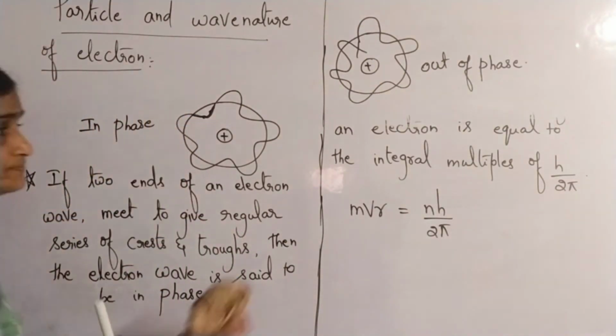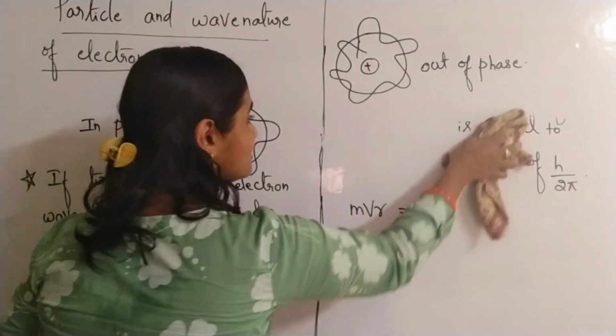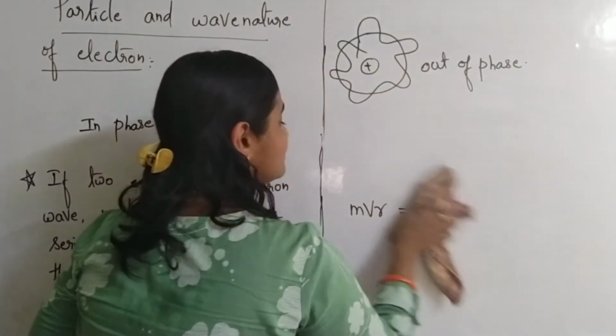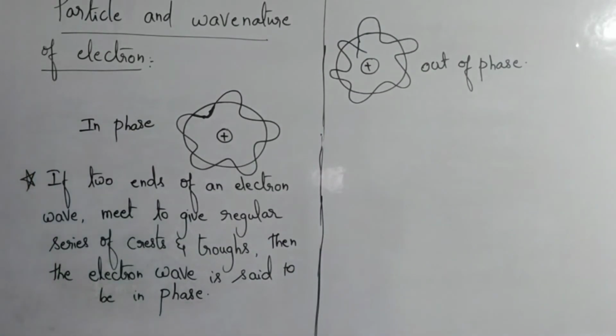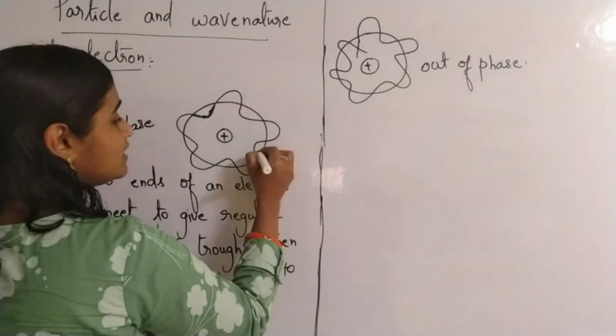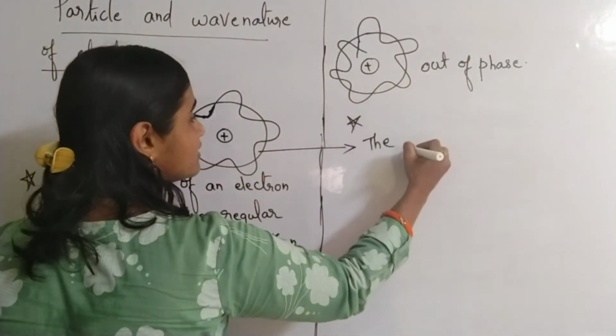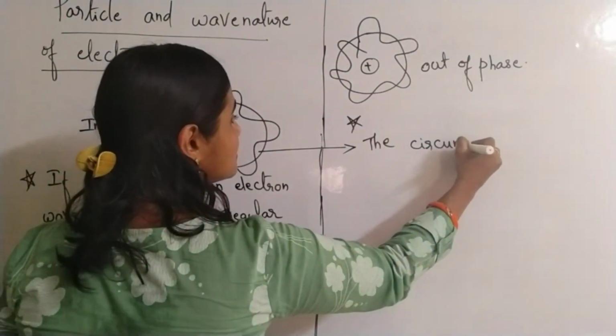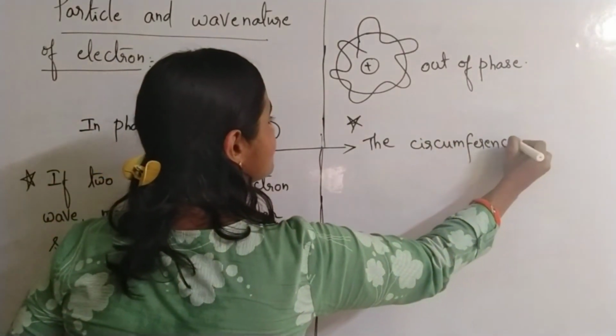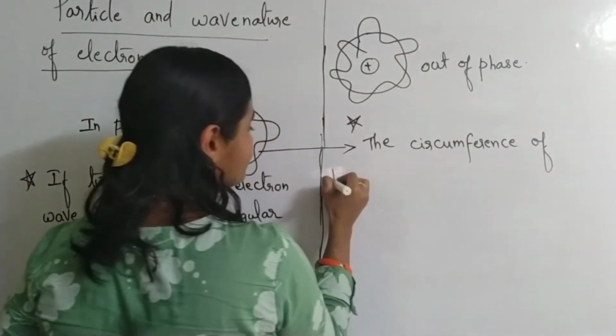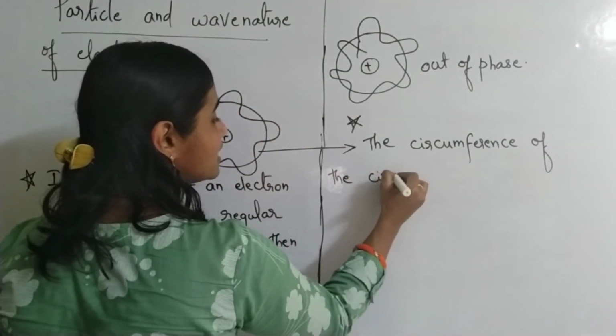In case 1, when the electron wave is in phase, the circumference of the Bohr's orbit is equal to a whole number multiple of the wavelength of the electron wave. In this case, and this is very important, the circumference of the circular orbit